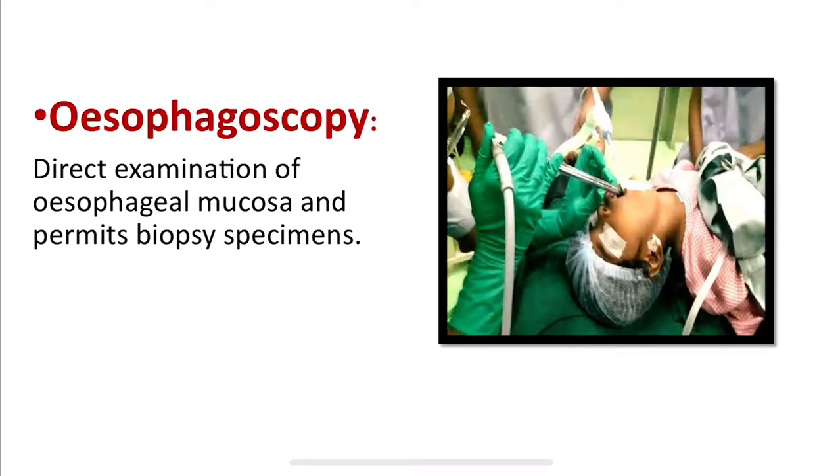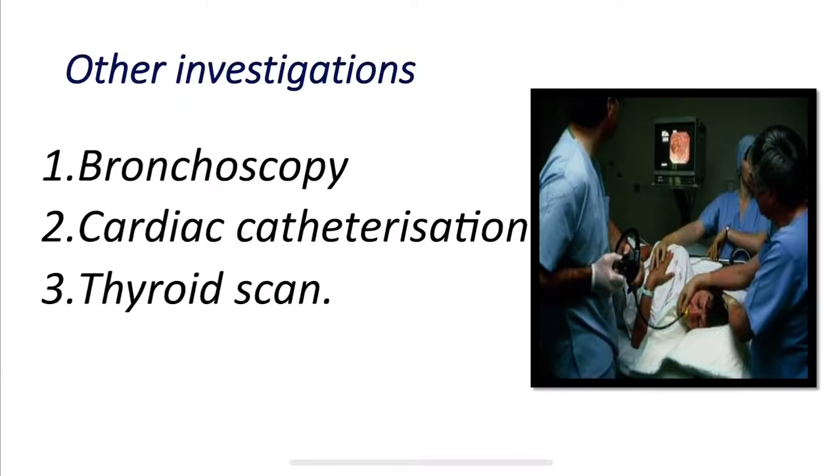Esophagoscopy. What did we do here? It is the direct examination of the esophageal mucosa, and it also permits biopsy specimens. Then and there you can collect the tissues and perform the biopsy. With esophagoscopy we can rule out malignancy. Other investigations are bronchoscopy, cardiac catheterization and thyroid scan. Let us know in detail about each one.